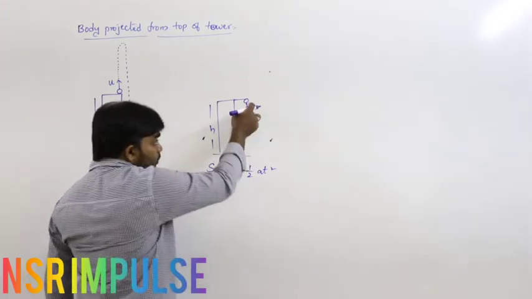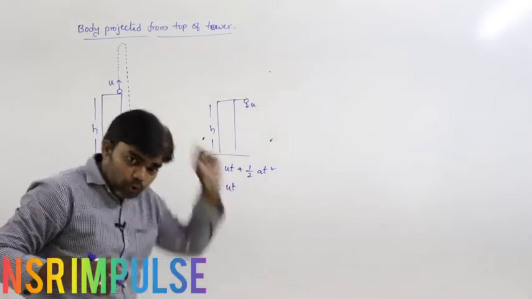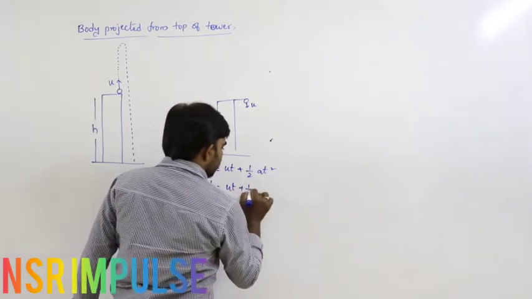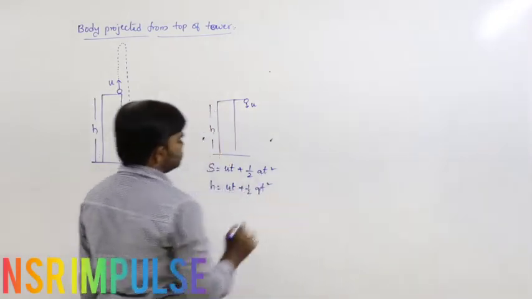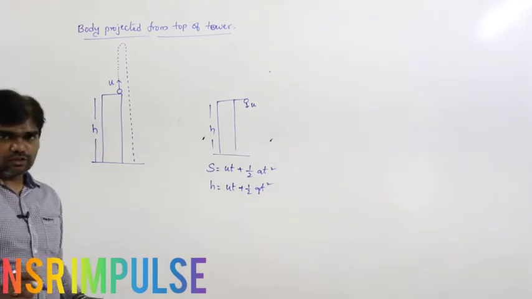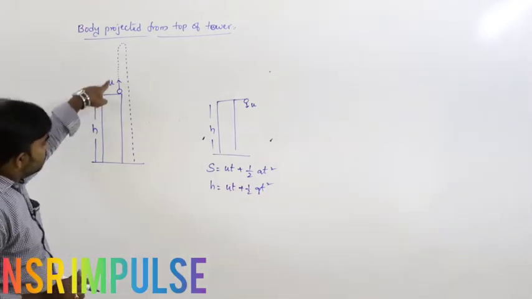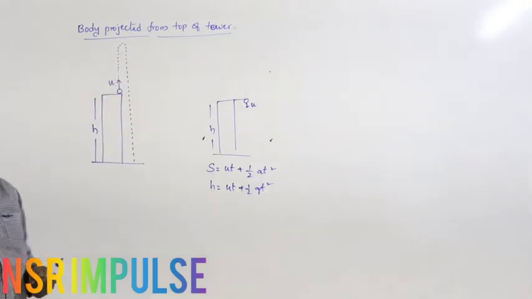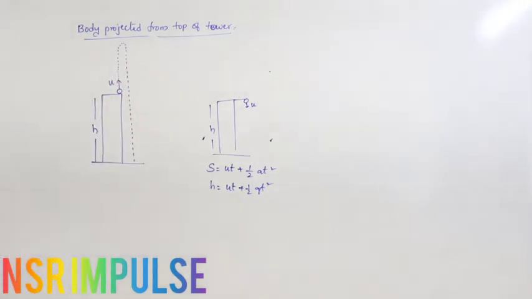We are throwing downwards with a certain speed, that's why h equals ut plus half g t square. So that is the equation of motion. But here the body moves upwards. Then what is the equation of motion for this?